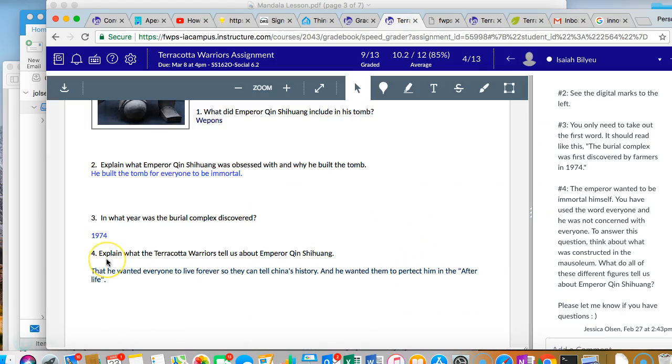Okay, so back to the question. Explain what the terracotta warriors tell us about Emperor Qin Shi Huang. You're going to use the information under the innovation paragraph.